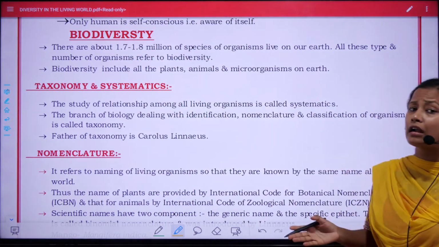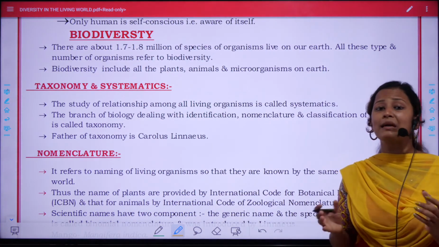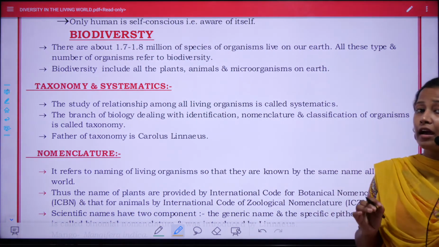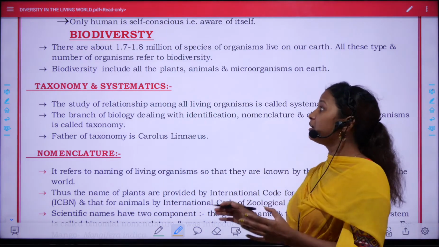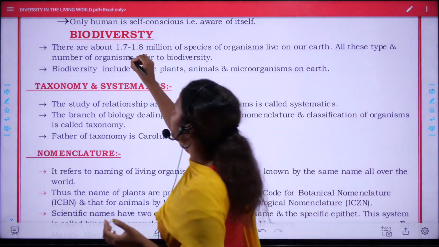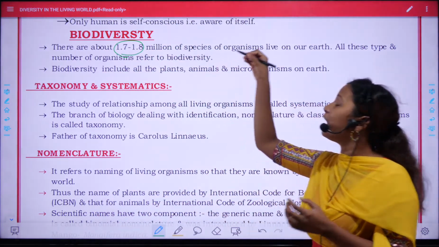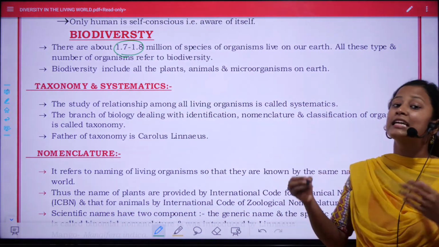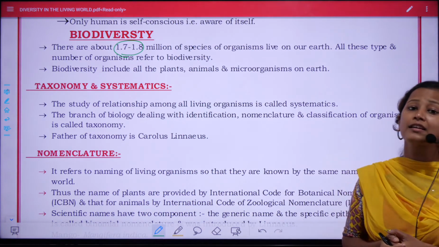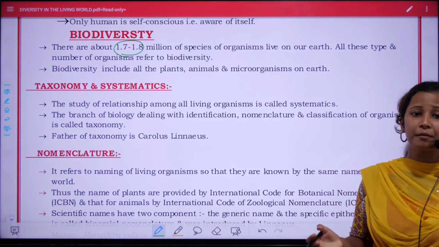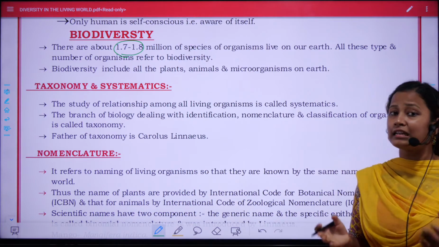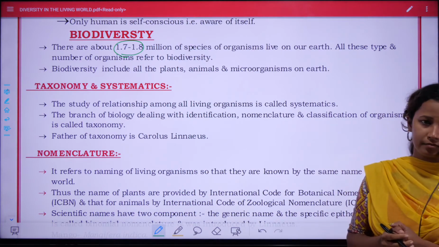It is estimated that there are about 30 million species on Earth's surface, but among them only 1 to 1.7 million species are recognized and identified. The rest, 85 to 90%, are still unidentified.